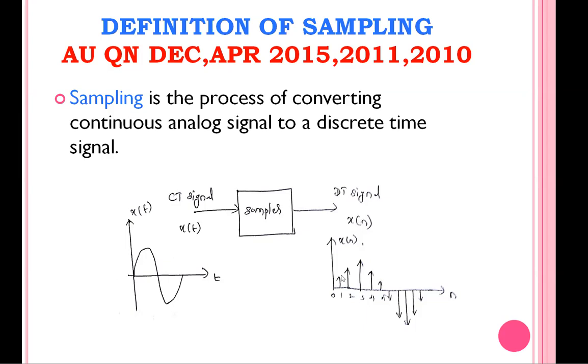The x of n has value only at discrete instants of time, that is, only at n equal to 0, 1, 2, 3. Between n equal to 0 and 1, the signal has no amplitude at all. So this is said to be the discrete signal. The process of converting a continuous to a discrete time signal is called the sampling process.